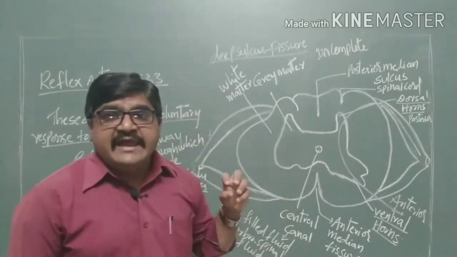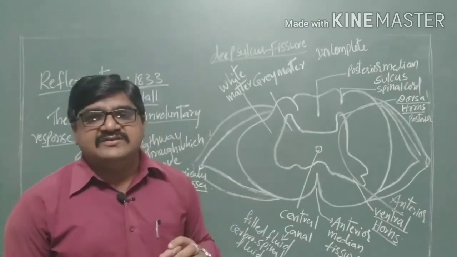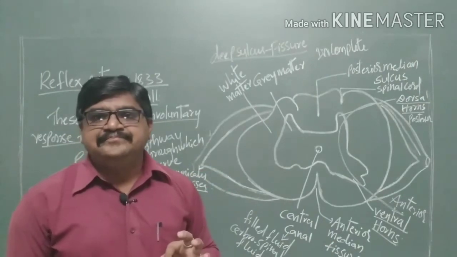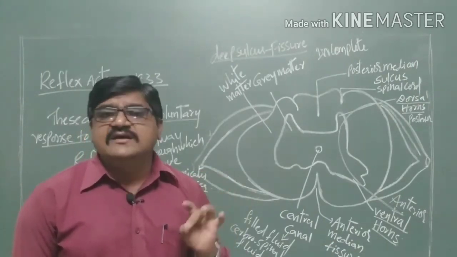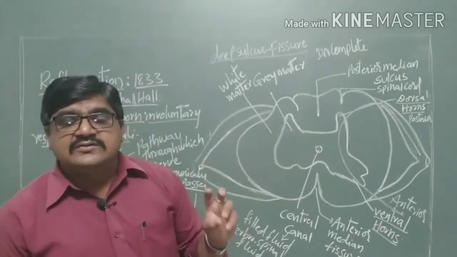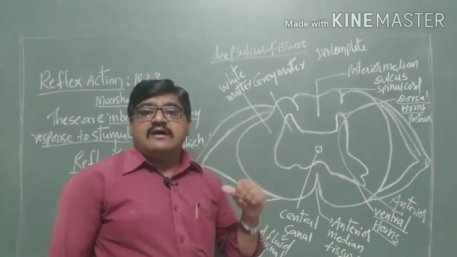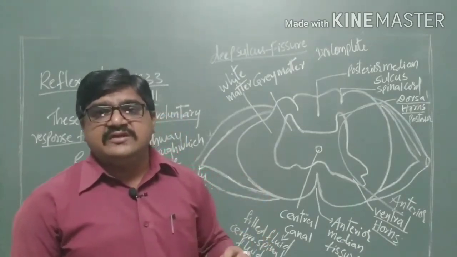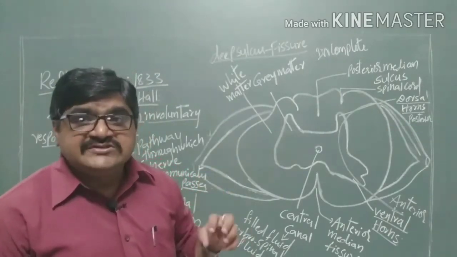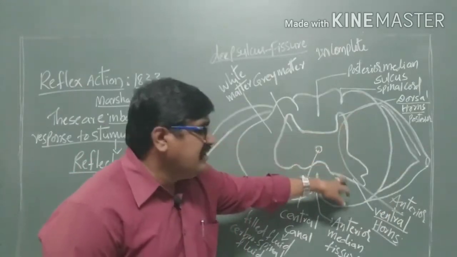The first is the receptor cells, the second is the sensory nerves, the third is the mixed nerves, the fourth is the motor nerves, and the last is the effector organs. These 5 components make up the reflex arc, which shows the information in the form of an arc.